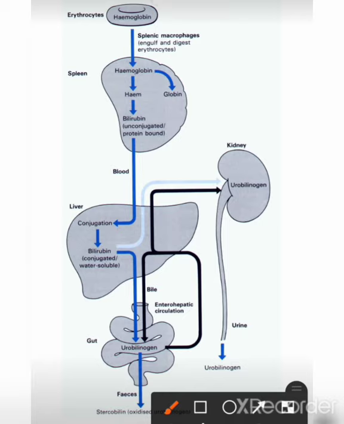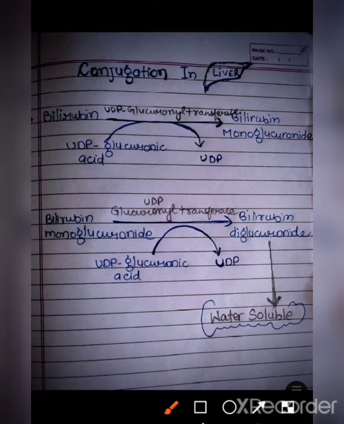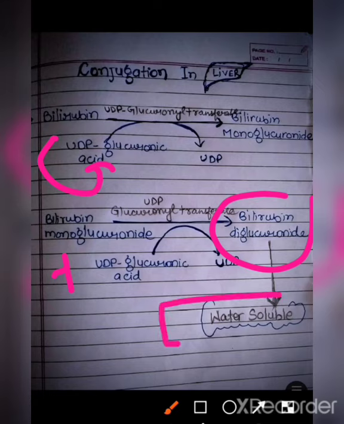Now we will discuss the conjugation process in the liver. So here is the conjugation in the liver. Bilirubin will conjugate with glucuronic acid in the presence of the glucuronyl transferase enzyme and will convert into bilirubin monoglucuronide. One more molecule of glucuronic acid will bind to bilirubin monoglucuronide in the presence of glucuronyl transferase and form bilirubin diglucuronide. This form of bilirubin is the conjugated form, and this is the water soluble form of bilirubin.